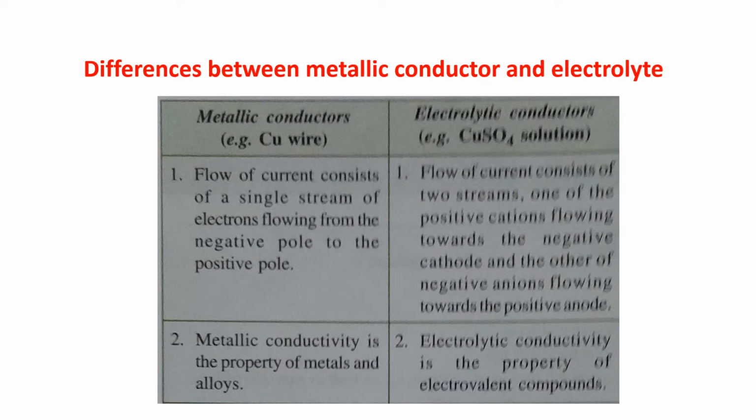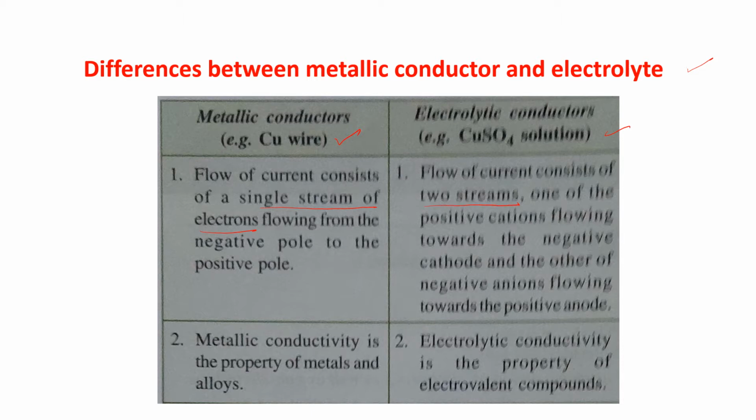Differences between metallic conductor and electrolyte. Metallic conductor, for example, copper wire, and electrolytic conductor, say CuSO4 solution. The first one, flow of current consists of a single stream of electrons. Now, as it is flowing of electrons, it will flow from negative pole to positive pole. And in electrolytic conductors, flow of current consists of two streams.